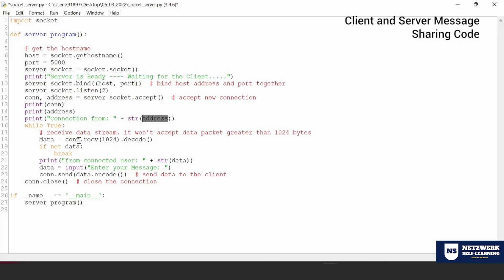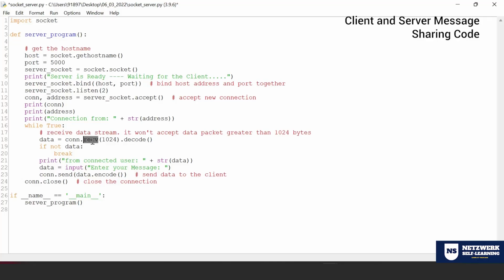It will receive the data from this connection. So connection dot receive. This is an inbuilt command. Receive of 1024 means 1 KB of data. And dot decode. You know that when you exchange a message between two endpoints, the message shared by one end will always be encoded.